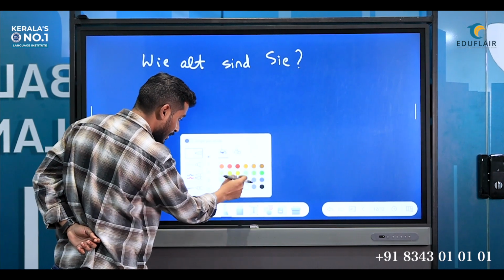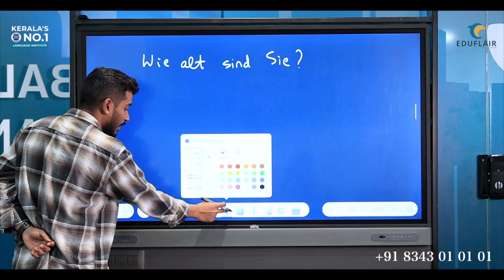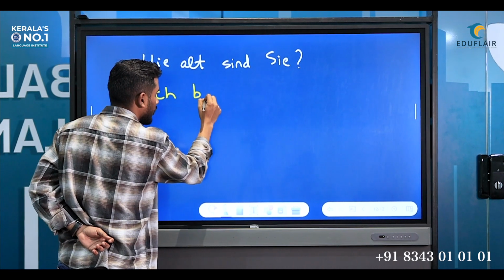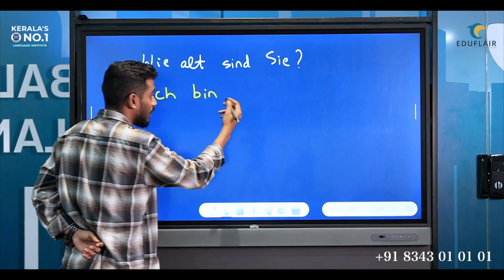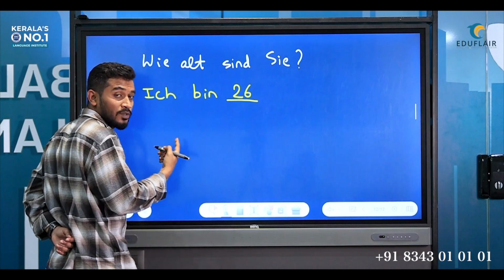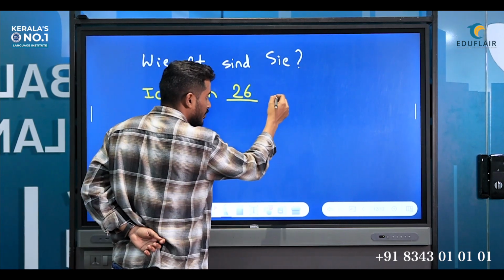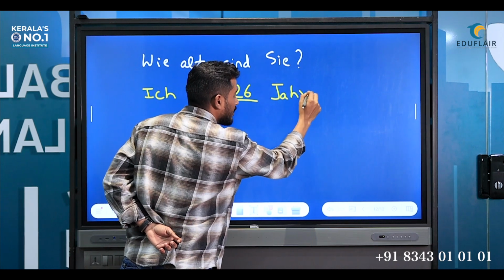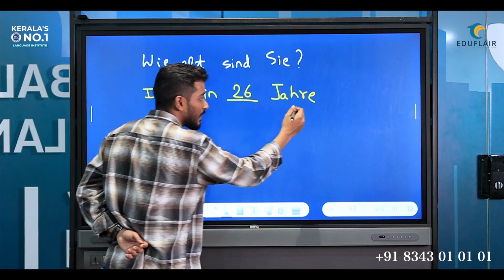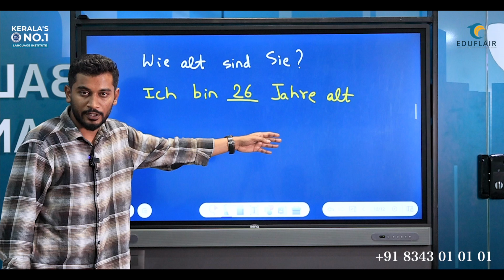In English we say I am, like suppose I am 26 years old. So what will I write? Ich, that is your I, bin, that is your am, and whatever your age is. For me it's 26, so I'll write down 26. Ich bin 26. Then we write Jahre. Jahre means years. Ich bin 26 Jahre alt. That is, I am 26 years old.